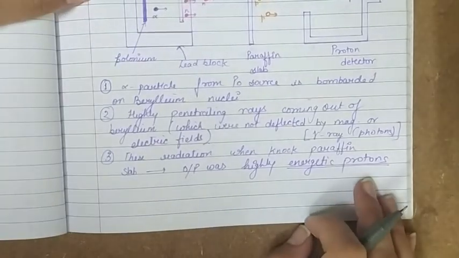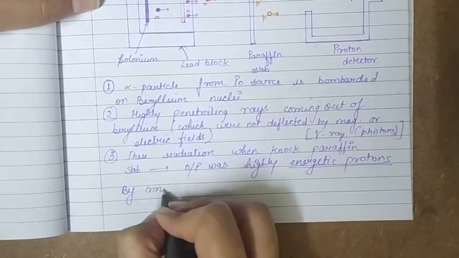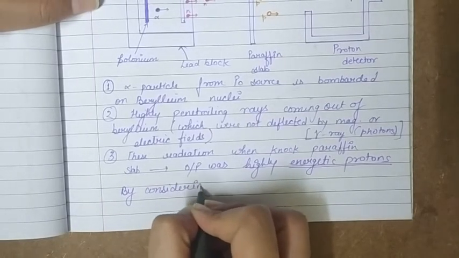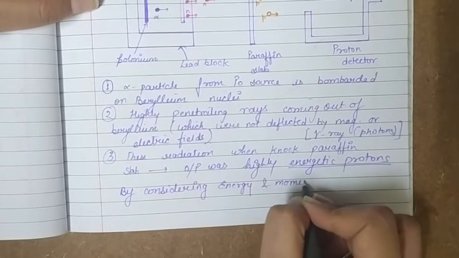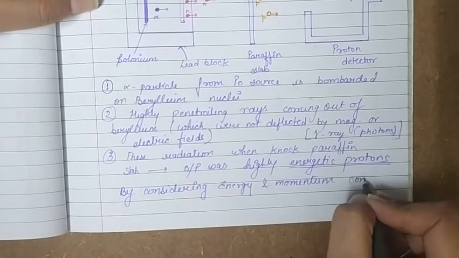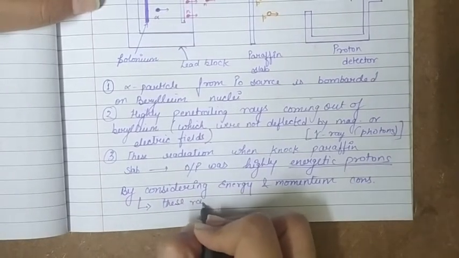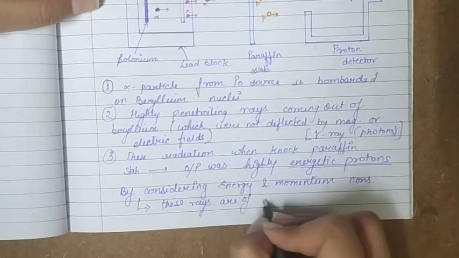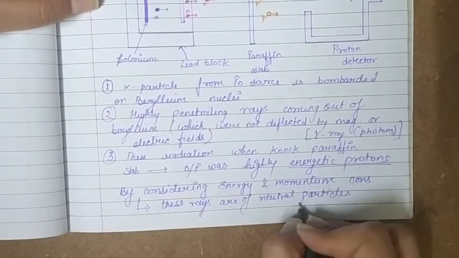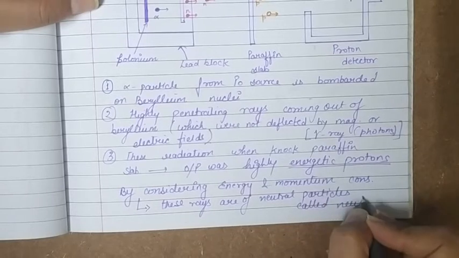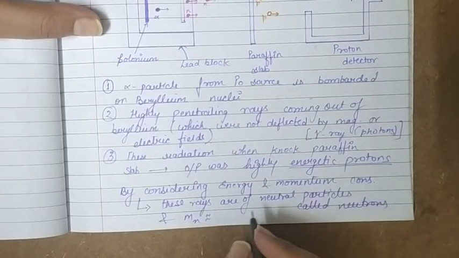So that's why, by considering energy and momentum conservation, it was concluded that these rays are of neutral particles called neutrons, and these are approximately as heavy as protons.